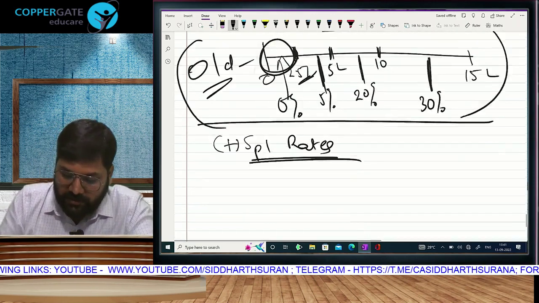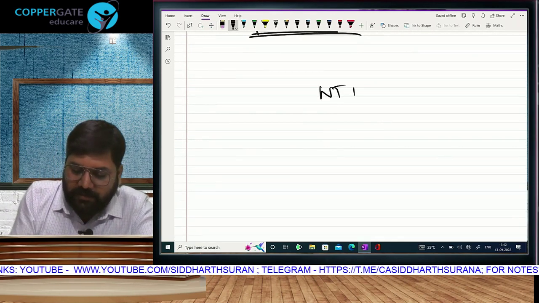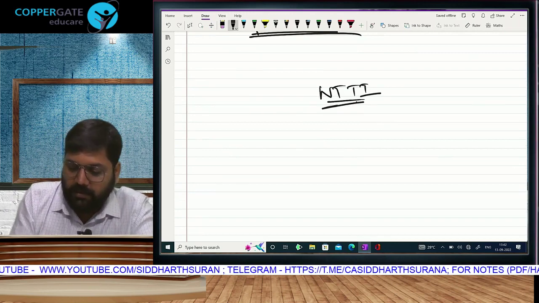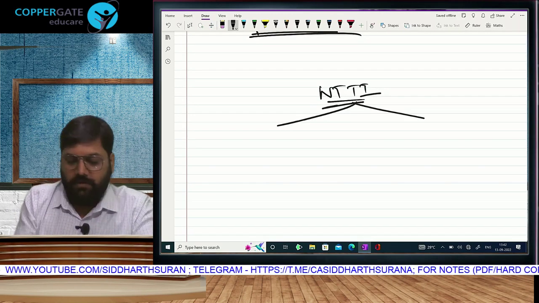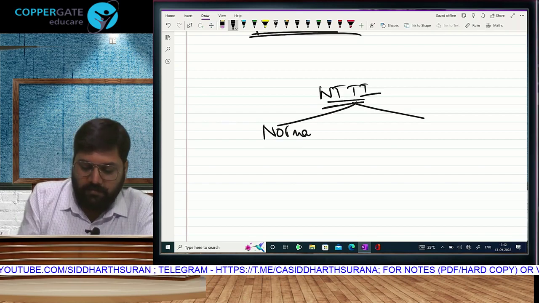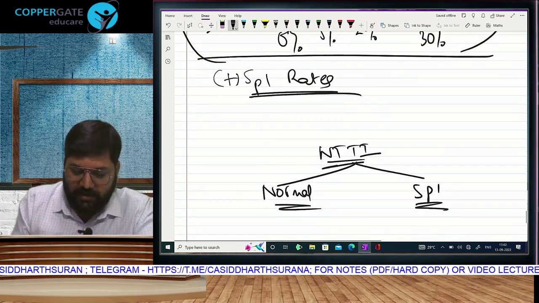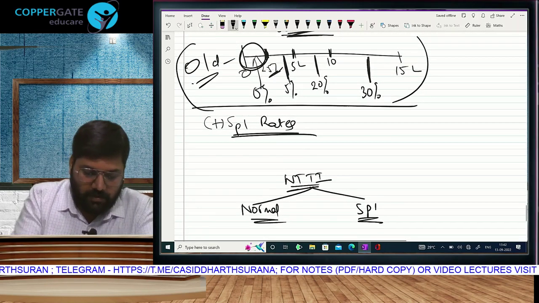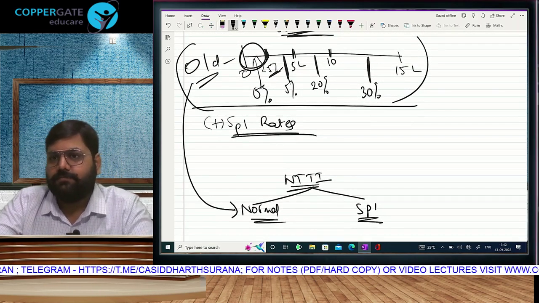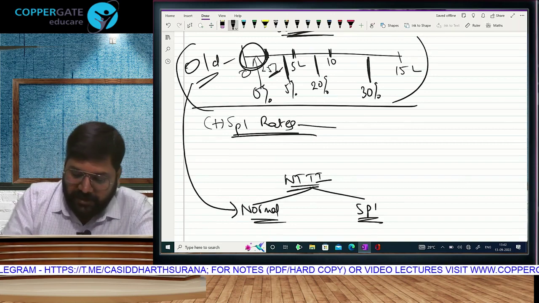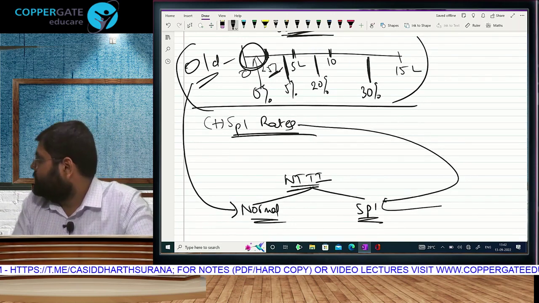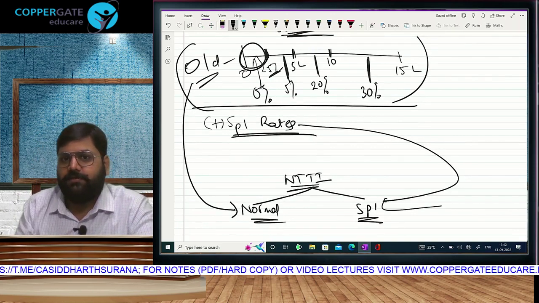So what you do is, take your net taxable total income and divide it into normal income and special income. On the normal income, you will apply these rates. But on the special income, you will apply the special rates.